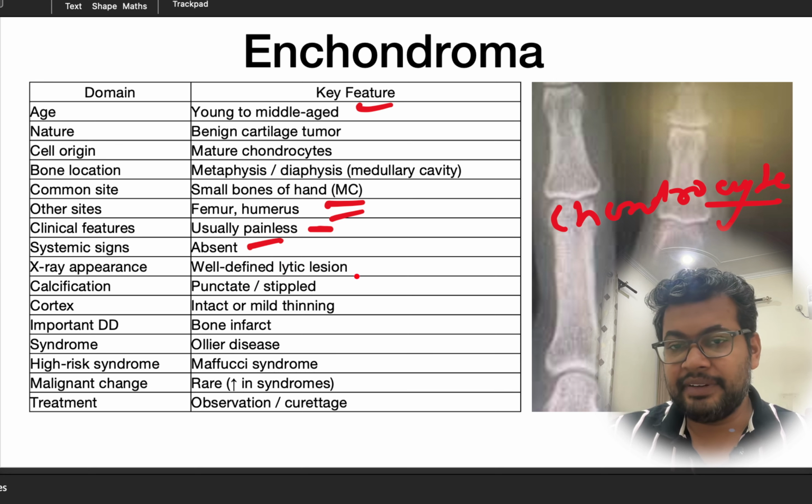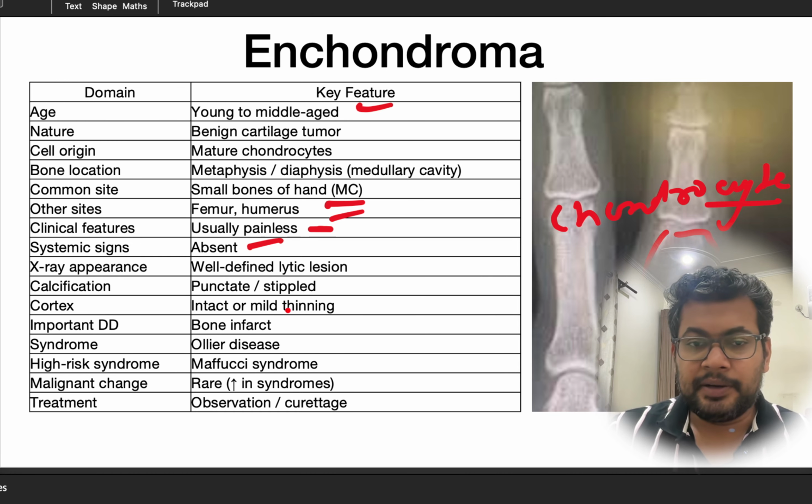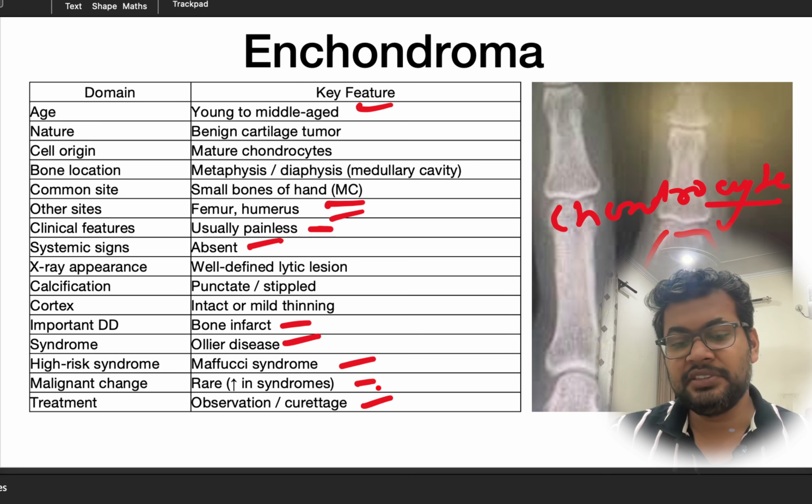X-ray, we can see this is a well-defined lytic lesion. So well-defined lytic lesion in x-rays. If we look at the DDs, it is bone infarct, and syndrome associated is Ollier disease. High risk syndrome is Maffucci syndrome. Malignant change is very rare, and the treatment is usually observation, sometimes curettage.